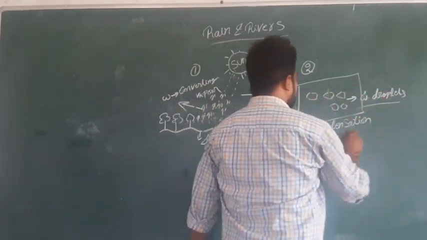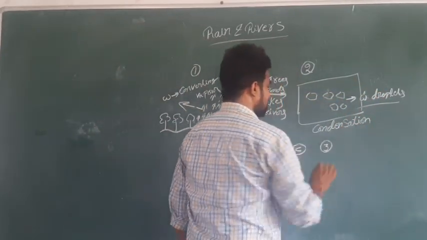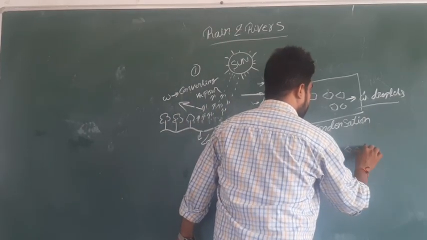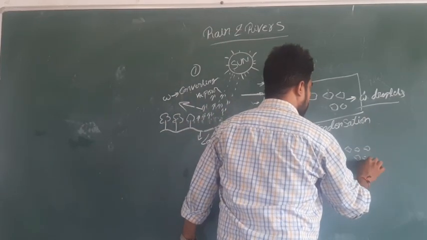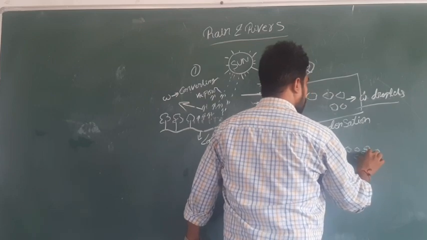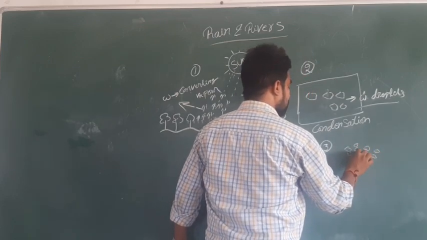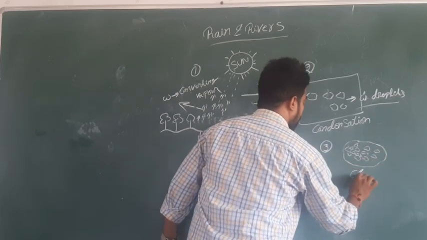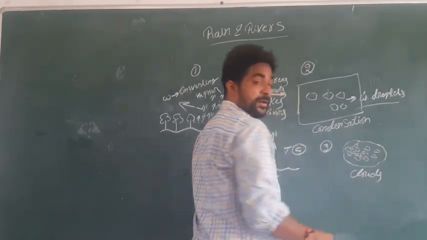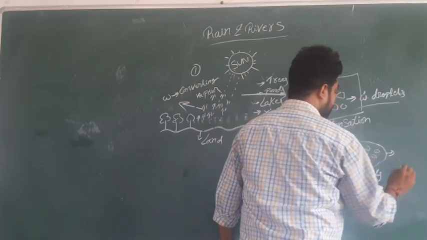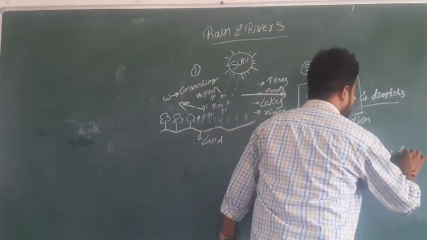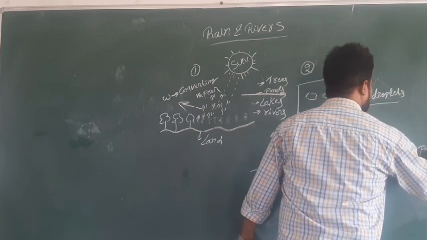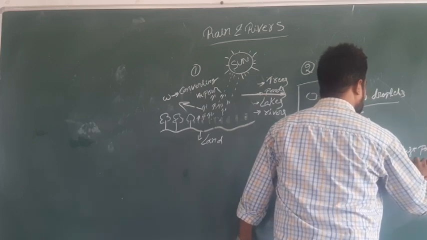The next one is the third stage. These water droplets join into a big one, which is called a cloud, because of dust particles and smoke.